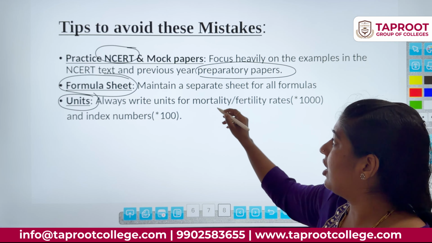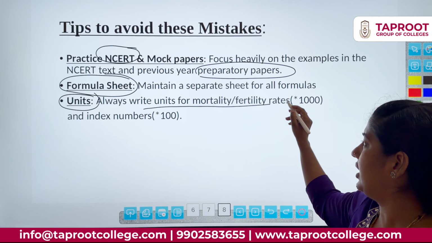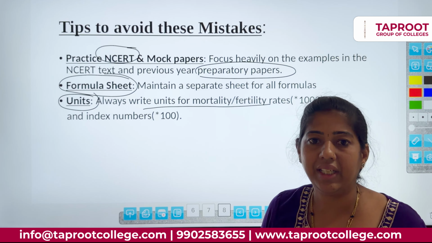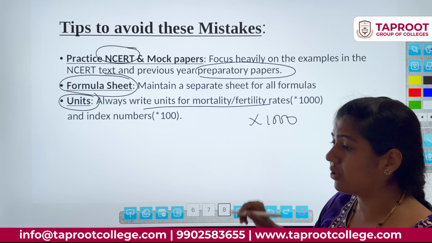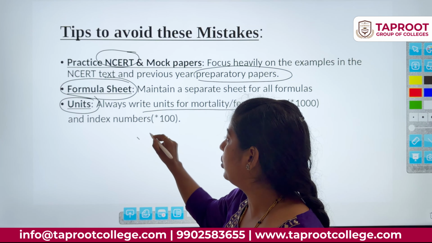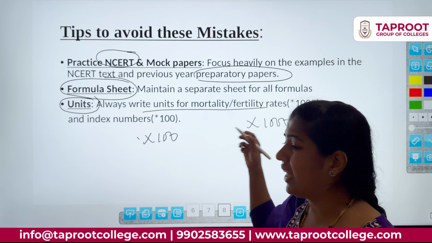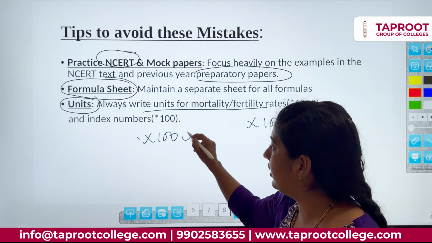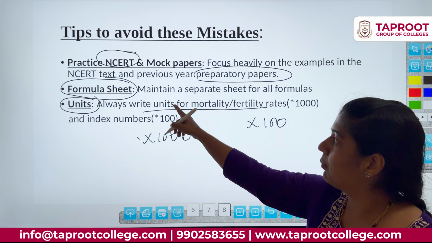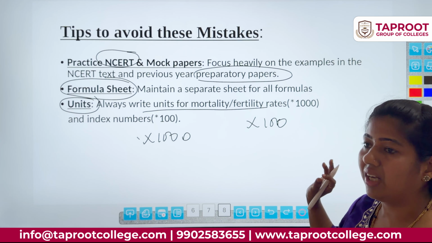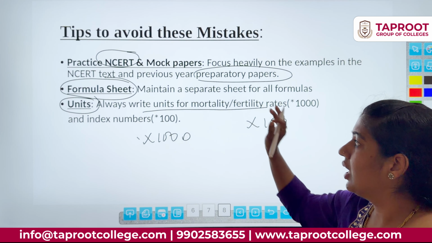Units. In vital statistics, when calculating mortality rate or fertility rate, after the formula you have to multiply by 1000. For an index number you have to multiply by 100. They will do the reverse: for an index number they will use 1000, and for mortality and fertility rate they will take it as 100. If you do that, the entire problem is wrong.